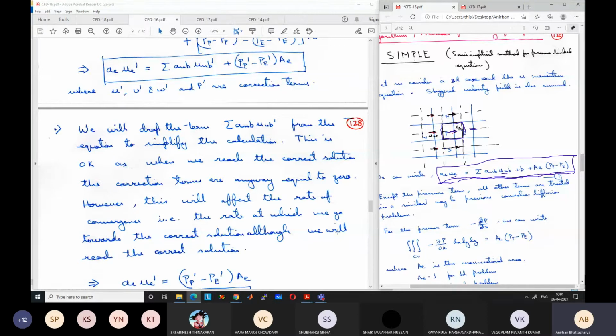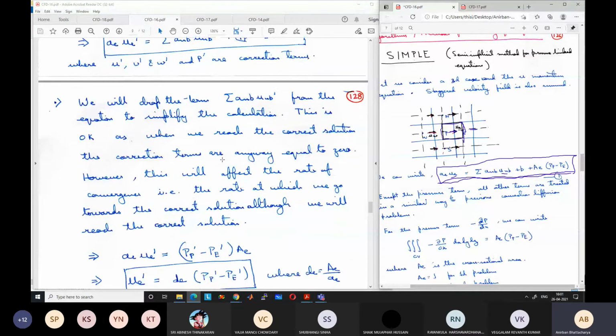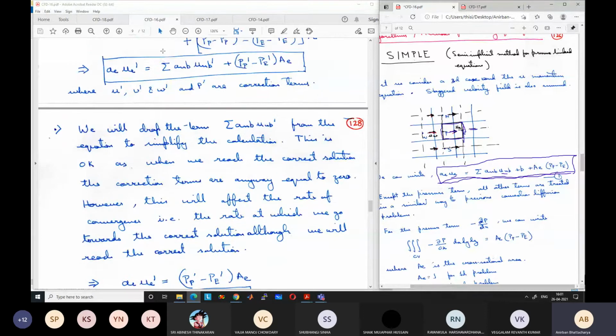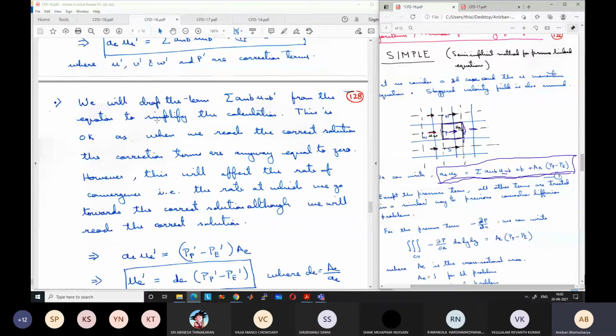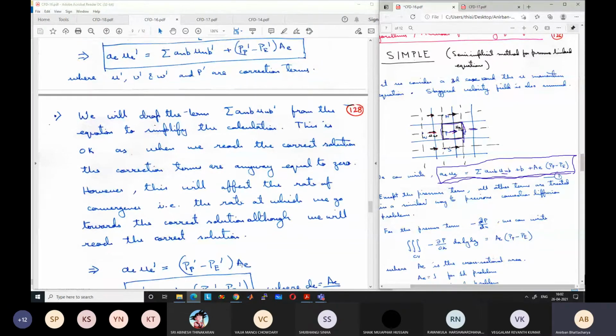Now after dropping this term, we can write this equation as A UE' is equal to (PP' minus PE') AE. Remember, A is known. A is delta x into delta y into delta z. So now we can write this as UE' is equal to D (PP' minus PE').